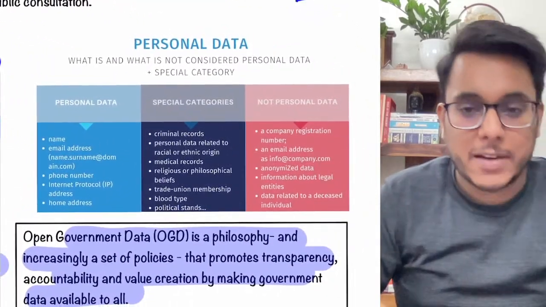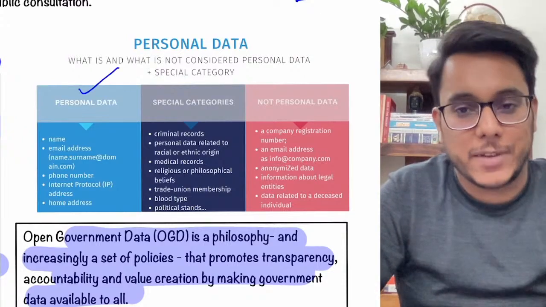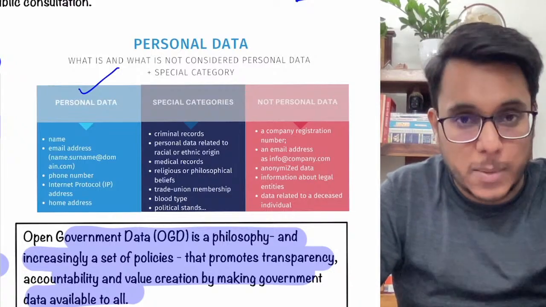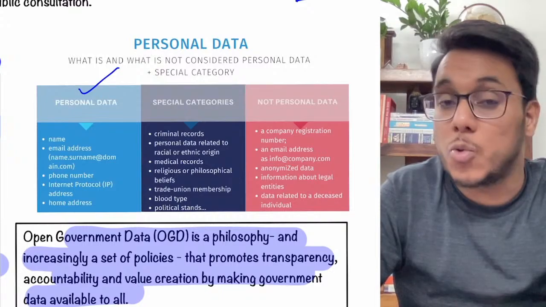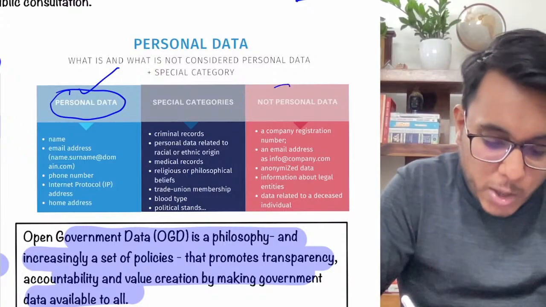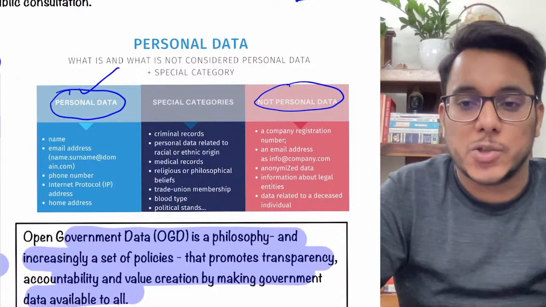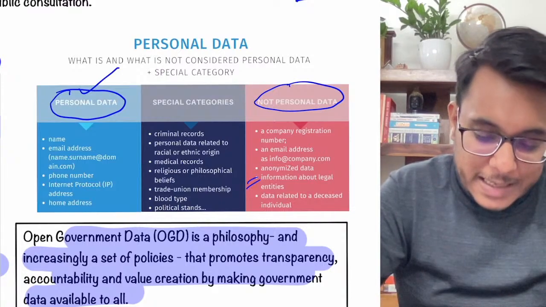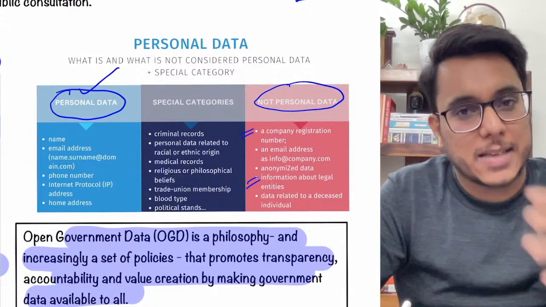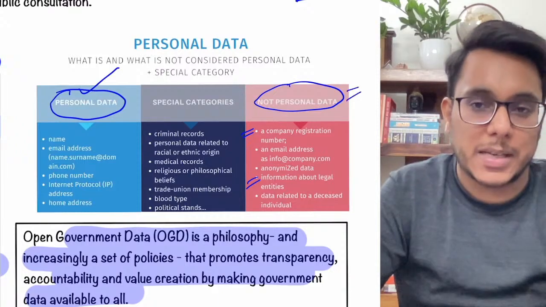Now guys, understand that when we talk about data, there could be personal data. Personal data can be attributed to an individual. For example, you: your name, your date of birth, your email address, details of your bank account, your credit card number. This is all your personal data. Clear? Then there is non-personal data. Non-personal data is one which is not attributed to any individual. For example, information about legal entities, okay, a company's registration number, or data such as how much traffic is there on a particular road at a particular time. All this is non-personal data.